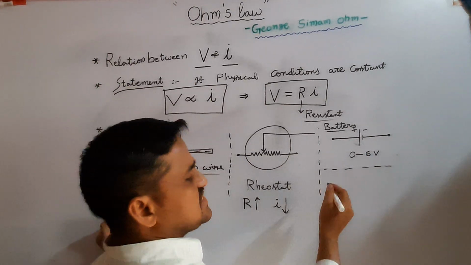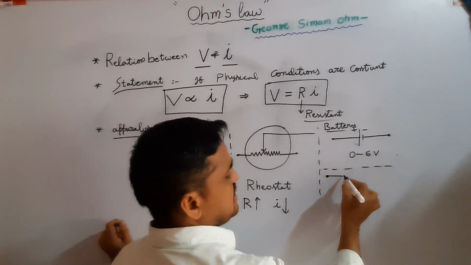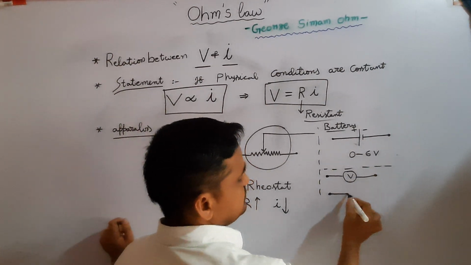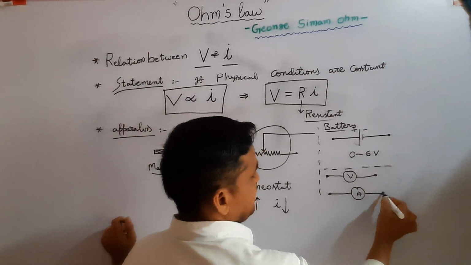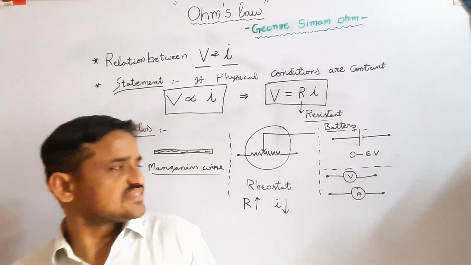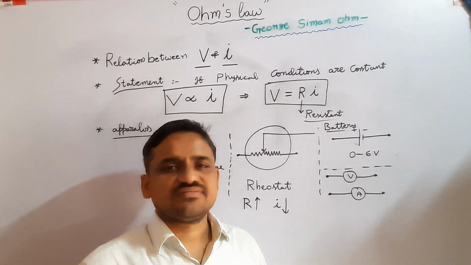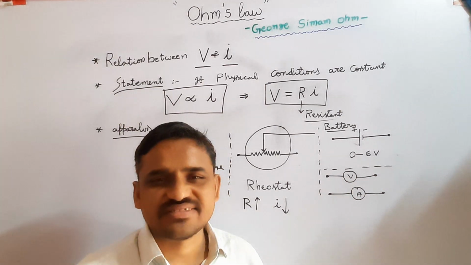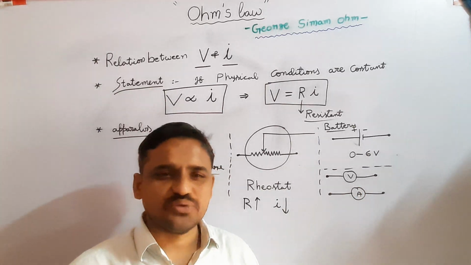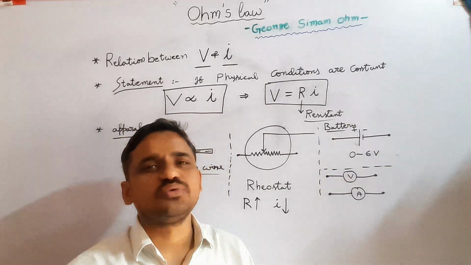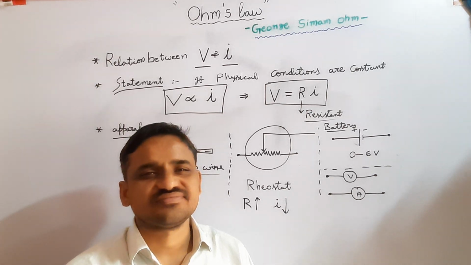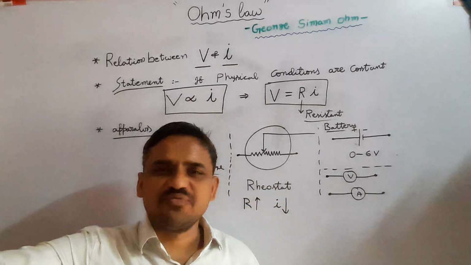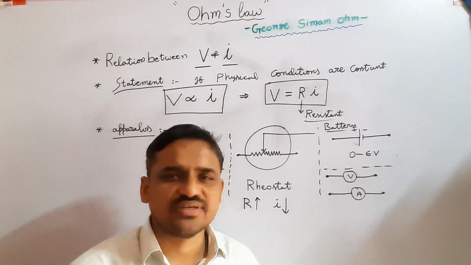The other important components of this experiment are voltmeter, ammeter and a switch. The purpose of voltmeter is to measure potential difference between 2 points. The purpose of ammeter is to measure the amount of current flowing through the circuit.